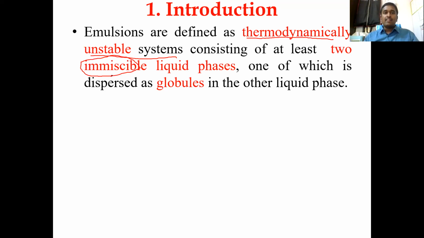The additional term you can add to the emulsion definition is that they are thermodynamically unstable, but this is not applicable to suspensions. Why they are thermodynamically unstable: take the example of coconut oil which you use at home. At low temperature you can see it in a solid structure, but at an average temperature of 30 and above, you can see it as a liquid.